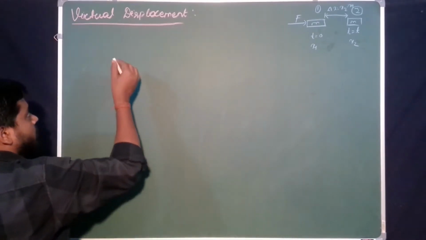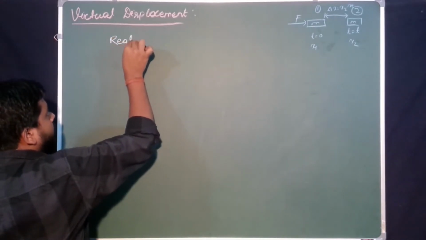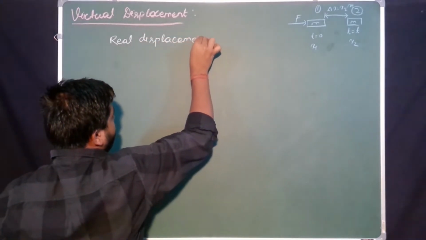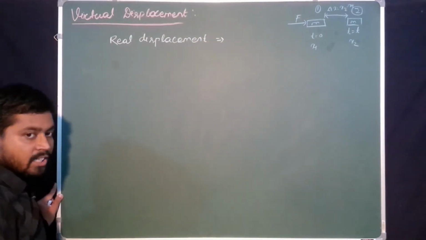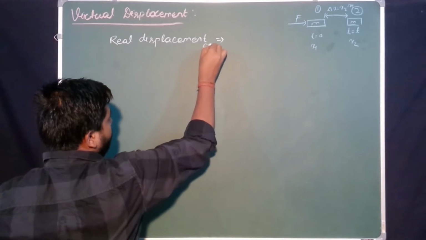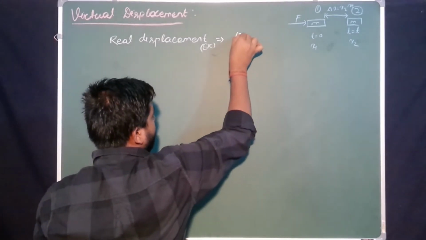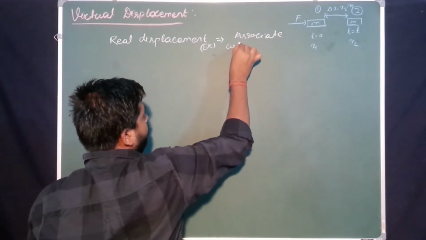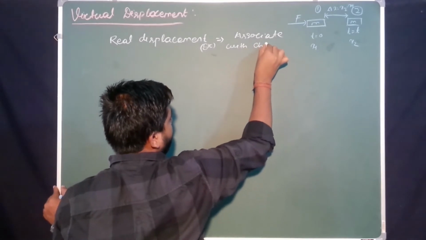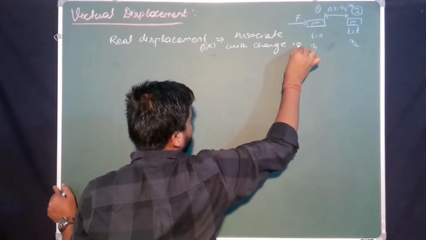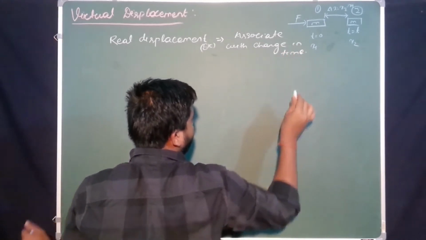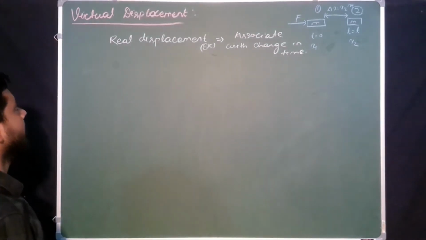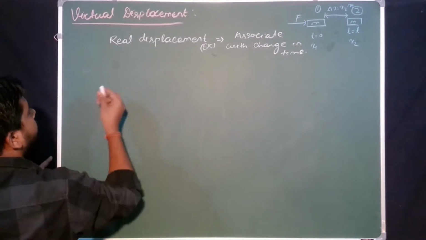First, what is real displacement? Real displacement. If delta r is the real displacement, then it must associate with a change in time, yes or no? Real displacement means it must associate with the change in time. That is, real displacement depends upon the time. Okay.